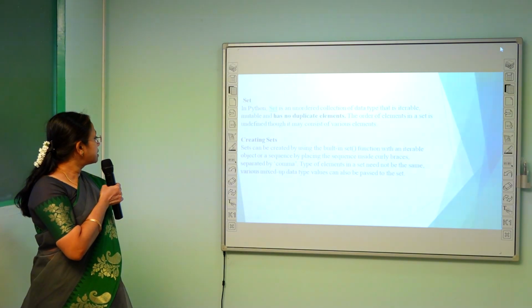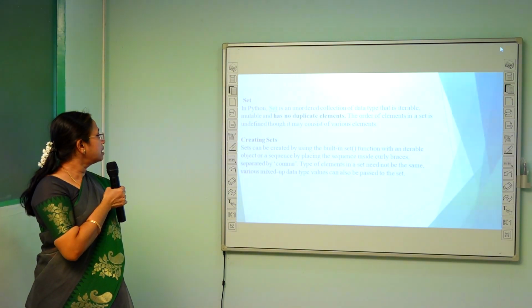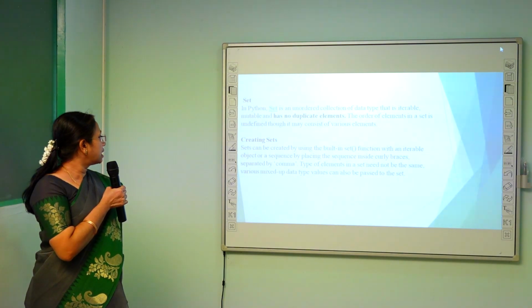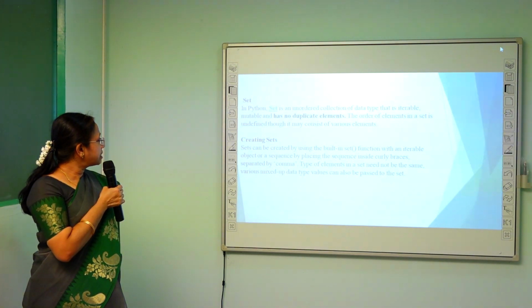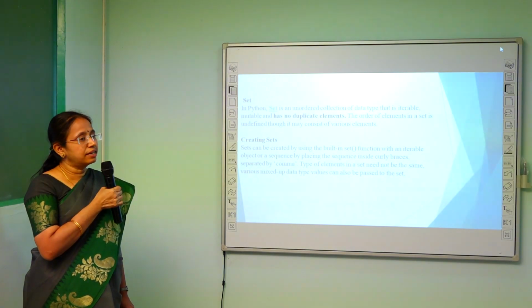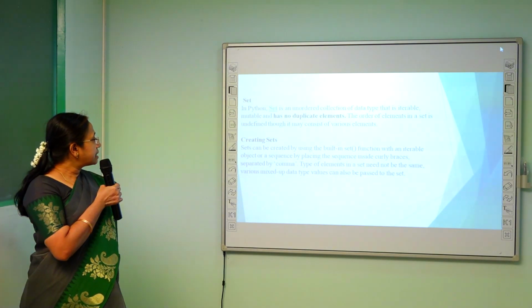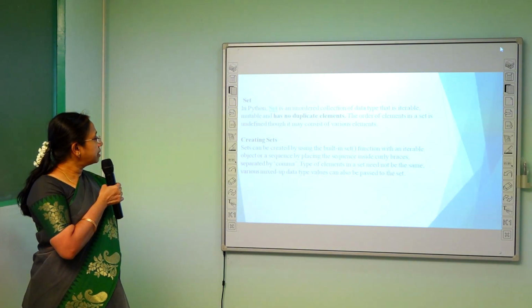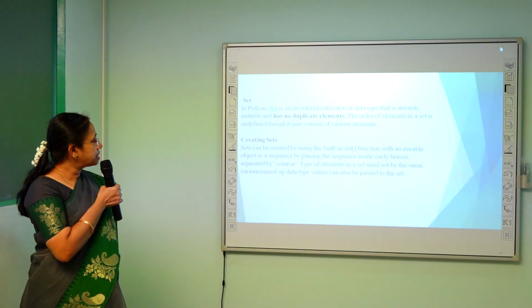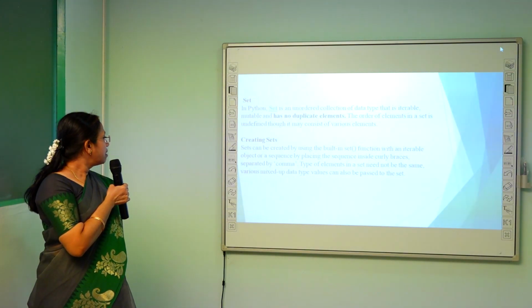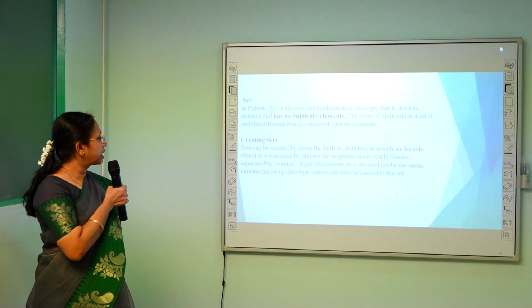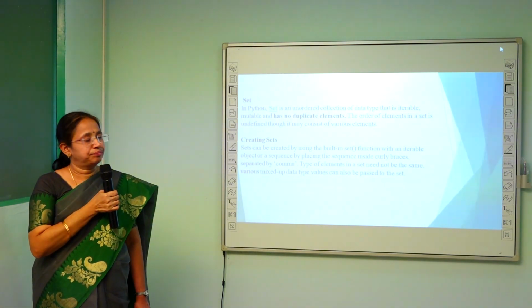Next, creating sets. Sets can be created by using the built-in set function with an iterable object or sequence, or by placing a sequence inside curly braces. Values can be separated with commas. The type of elements in a set need not be the same. Various mixed type data values can also be passed in a set.